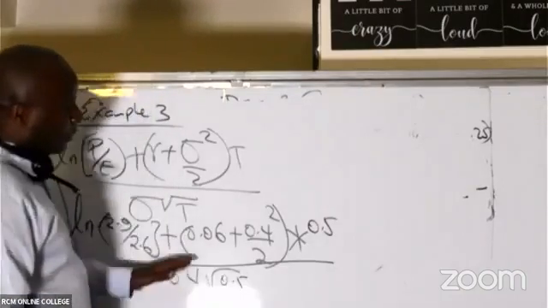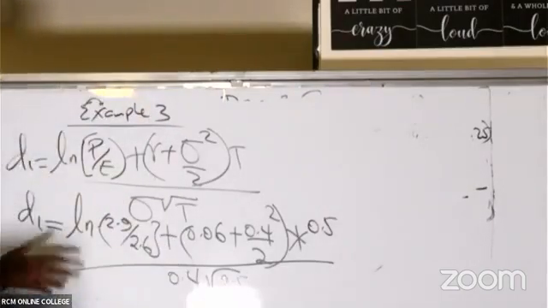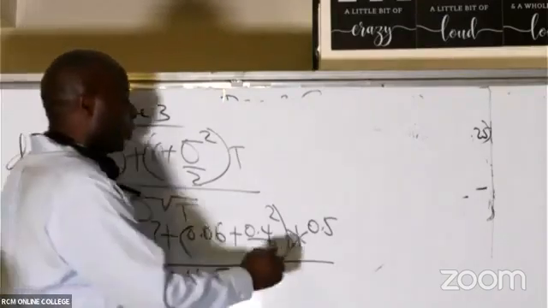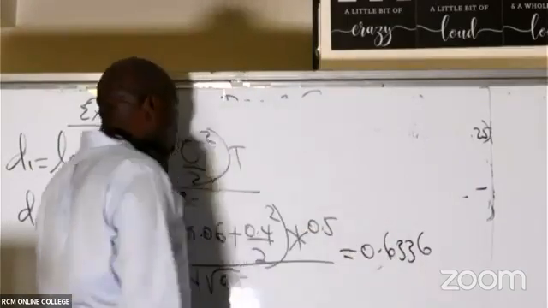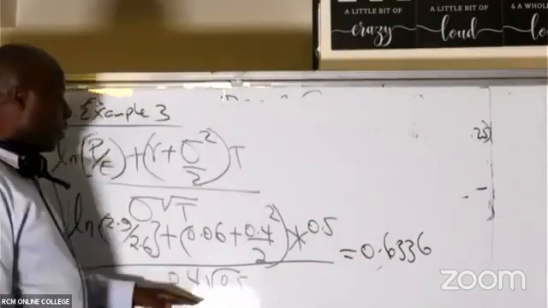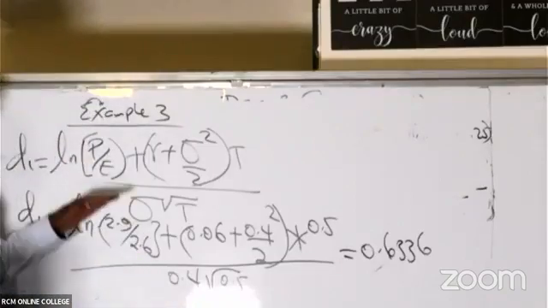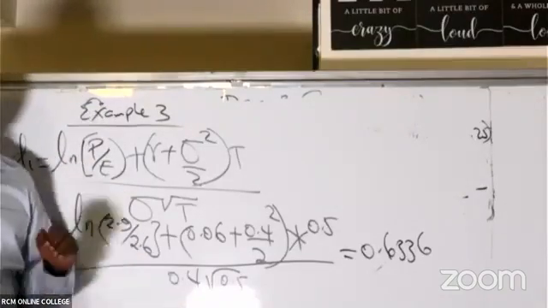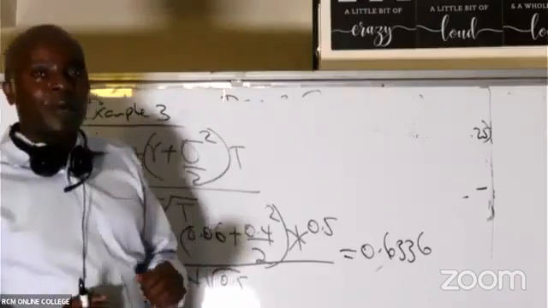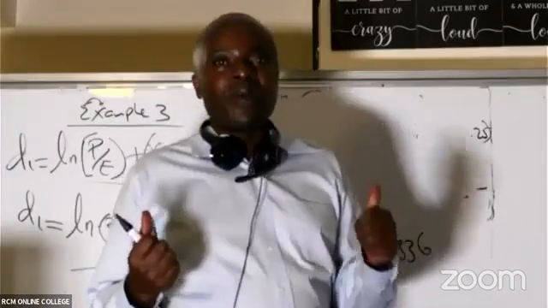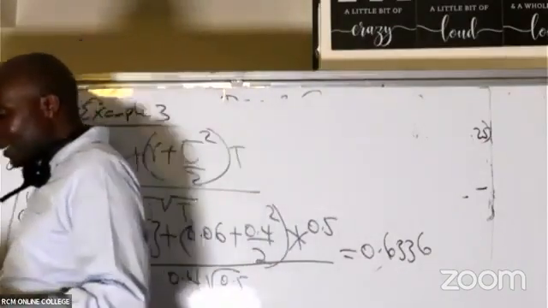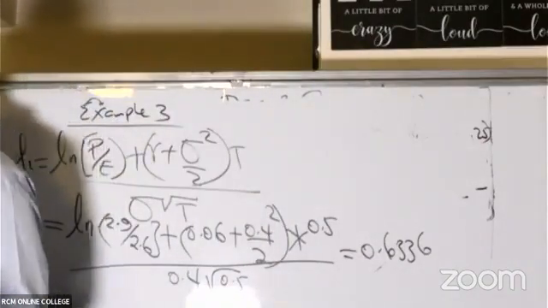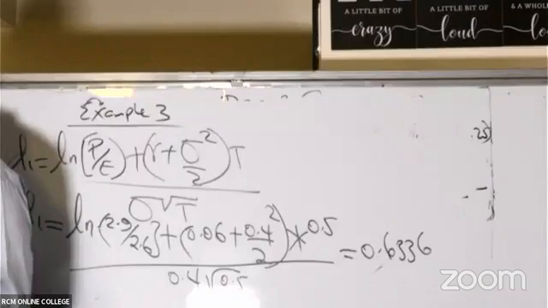So is there anybody who was able to at least write this very well up to there? I think the correct answer is 0.6336. So you go slowly, get the numerator, get the denominator by the side, and then you divide. Up to here, are we together? Are we able to follow now? All of us must have gotten this correctly. Thank you so much. I can't see any serious question there.